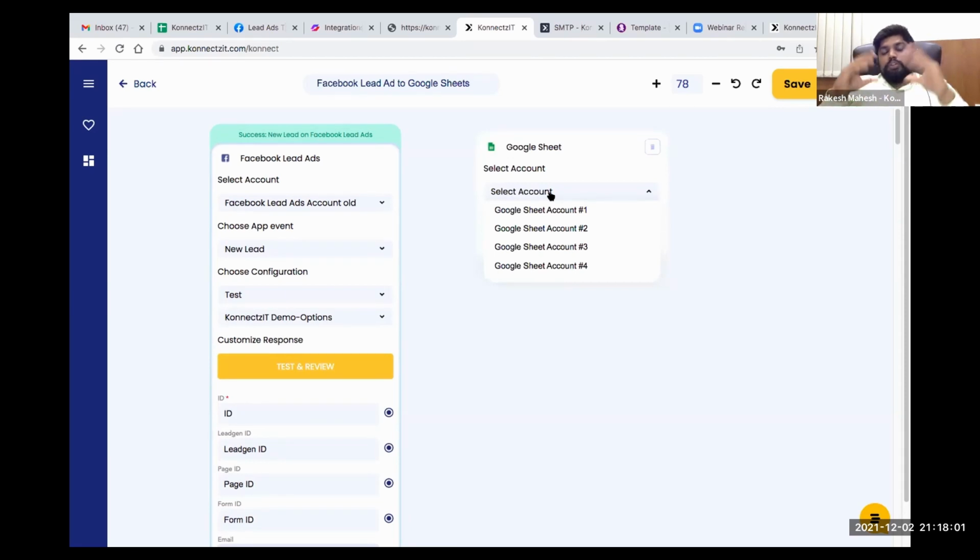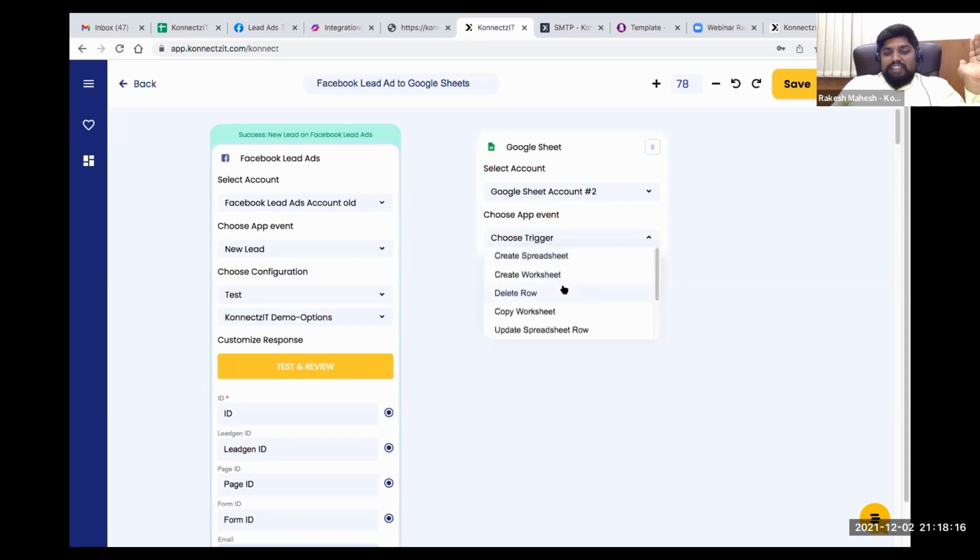As I told you, you can manage multiple accounts inside Connexit, and there is no limit for multiple accounts for any app. So I just click on the account which I want to use, and Connexit supports all these actions inside Google Sheet. Basically, you can create a new spreadsheet, create worksheet, delete row, copy worksheet, update row, create a column, create a new row, and also look up on the spreadsheet.